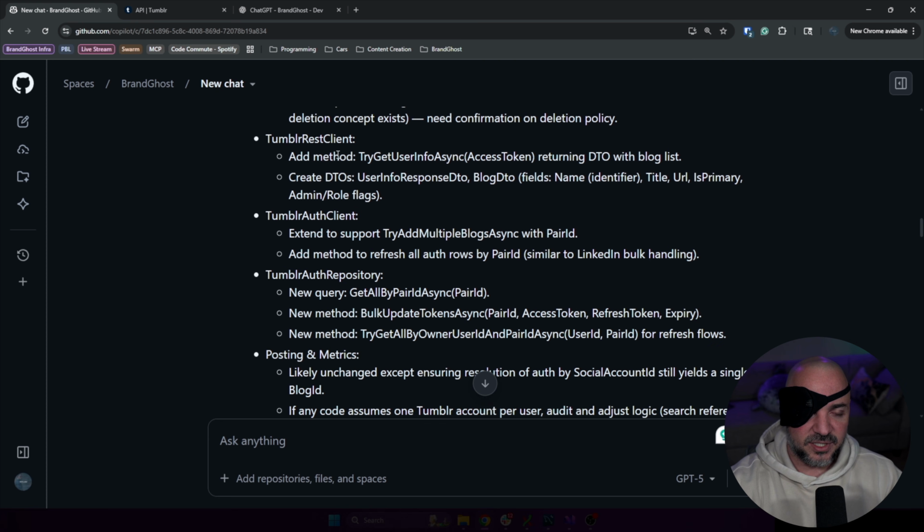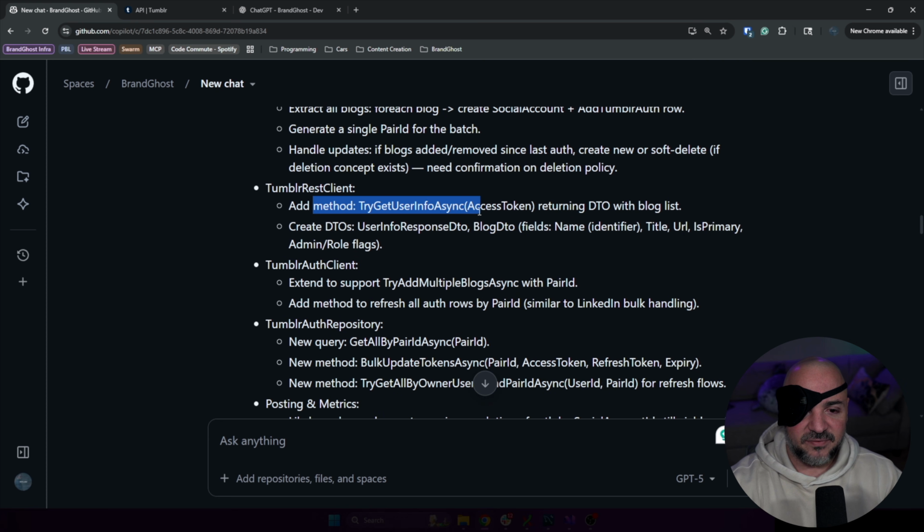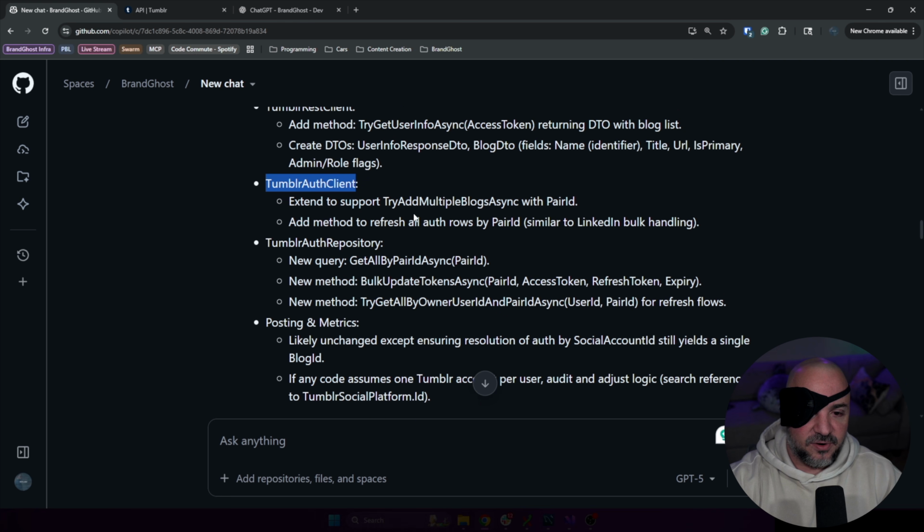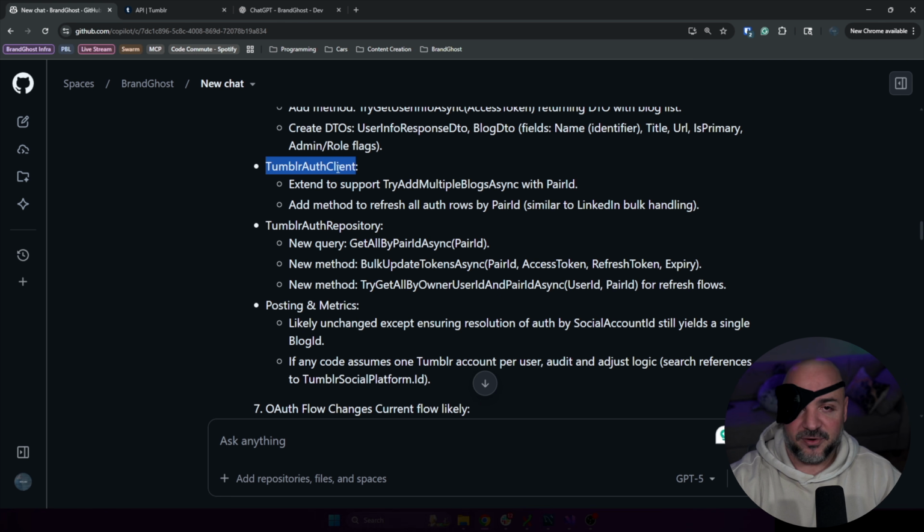So, Tumblr REST client. It says add method, try get user info async, returning this. I might have to start doing a bit of an update to this in the chat. I don't want to add a method. I already have one, and I want to modify the existing one because I don't have a need for that existing one to stay the way that it is. It was only getting the main blog name. I just need it to be updated to give me the list of blogs back. It knows it has to go update another class just to pass more data along.